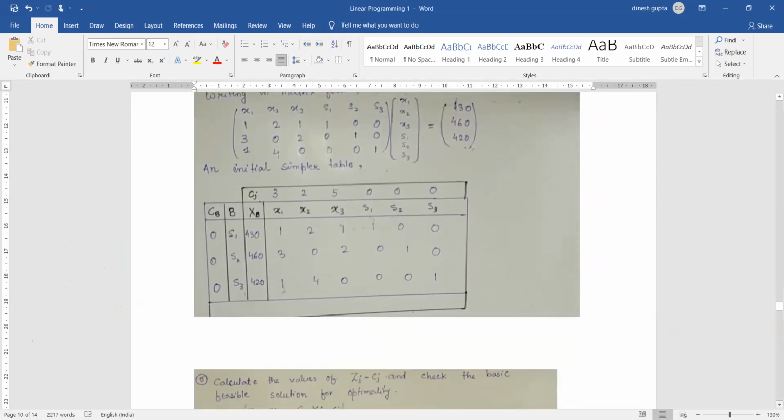Write an initial simplex table. So this is how you are supposed to write the initial simplex table. Please make sure that this is the only way you are going to write it. You are not going to change it. So what we have is Cj on the top.